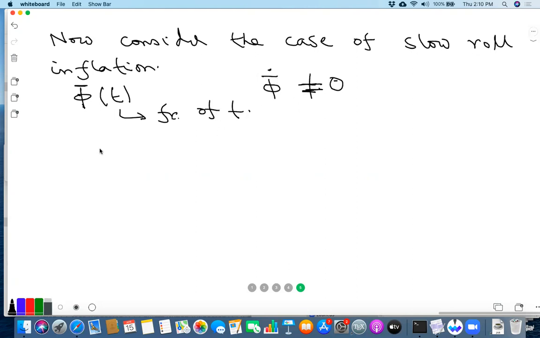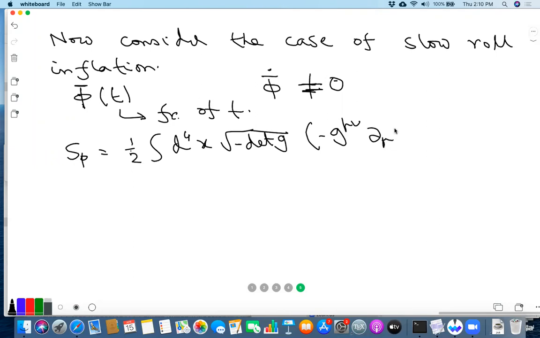And now what can happen is that when you look at the action, which is half integral d4x, when you write phi as phi bar plus phi tilde, there may be terms where you pick phi bar from this, for example, in which case the del t of phi bar is non-zero.